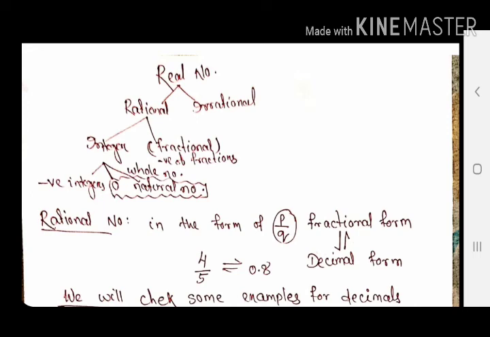So, before discussing new concepts, I would like to revise the previous concept, that is the hierarchy of number system, and the biggest part of number system is real number. Till now we have discussed, it is not like that all numbers are real numbers.